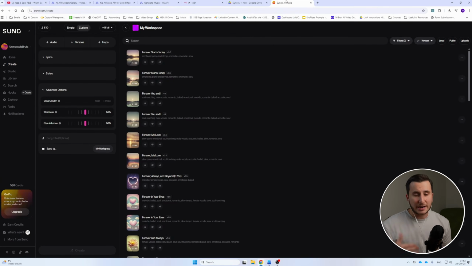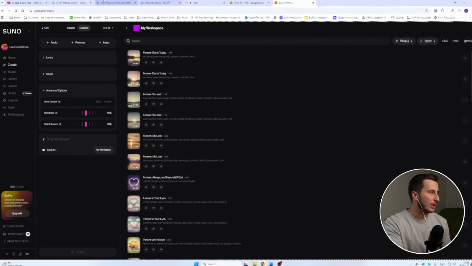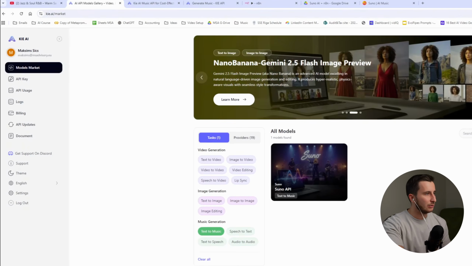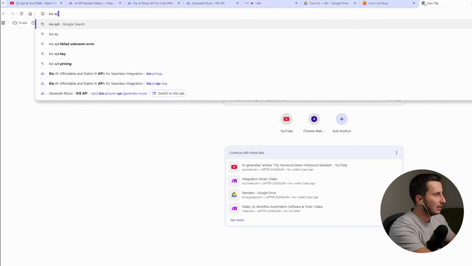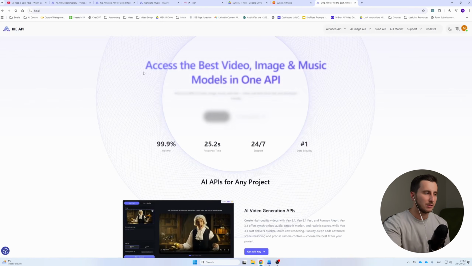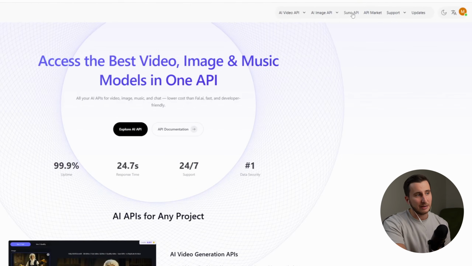And that's not what I actually want to be doing. So that's why we're gonna use Kie.ai for accessing the Suno API. Basically here, if you log into Kie.ai, it's another service like Fal.ai or some other services, and they provide a bunch of different APIs, but the cool part is that they have a Suno API.